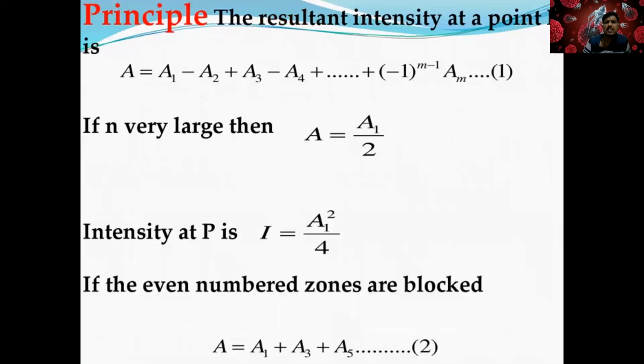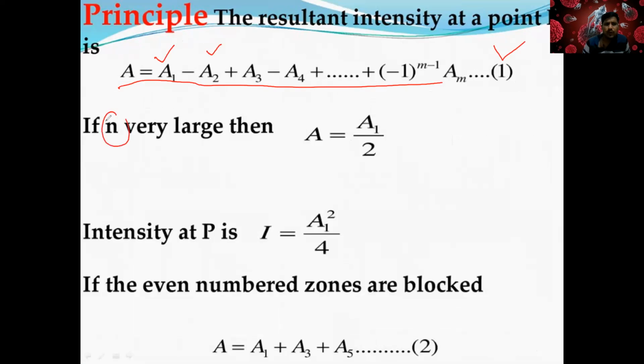So this is the general equation. This is the complete equation. It has completely positive terms and negative terms. This is equation number 1. This is the total equation of period zones. One is positive, the other one negative, like that.